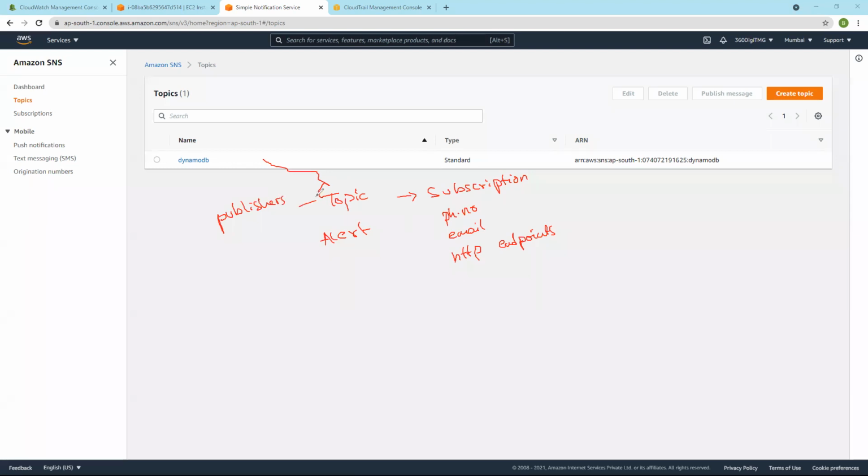Publishers will publish into the topic. Here the publisher is CloudWatch event. Here we can add a publisher as an auto scaling group or any other service. So the publisher publishes a message into the topic, and the topic is alert, it has some subscriptions, it will push that to the subscriptions. So let us create this.